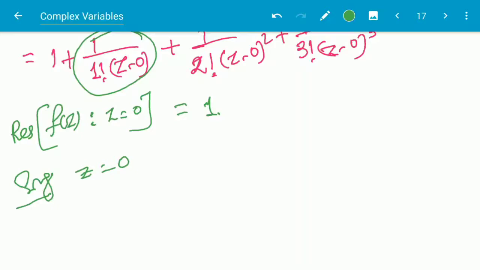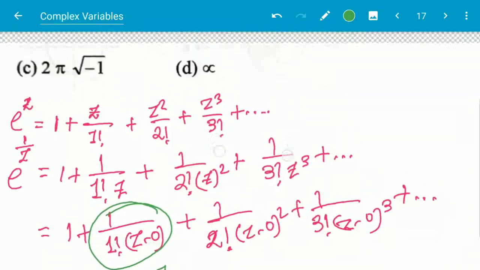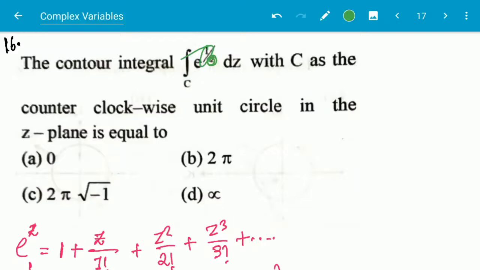And z is equal to 0 lies inside the contour. What is the contour? Mod z is equal to 1, given here the unit circle. So this is within the circle.